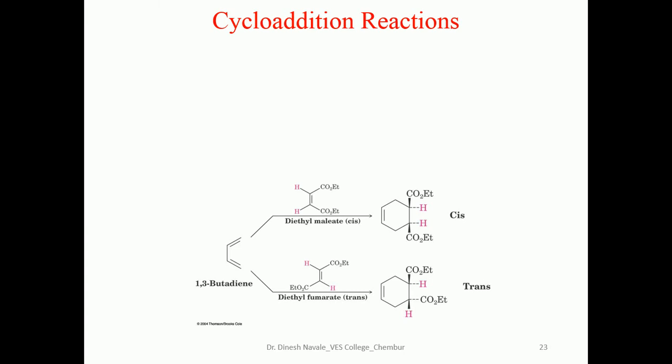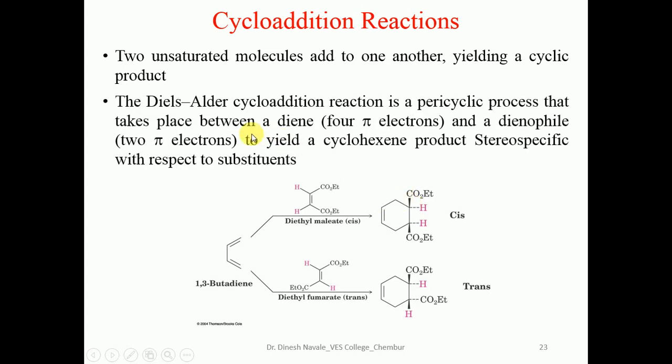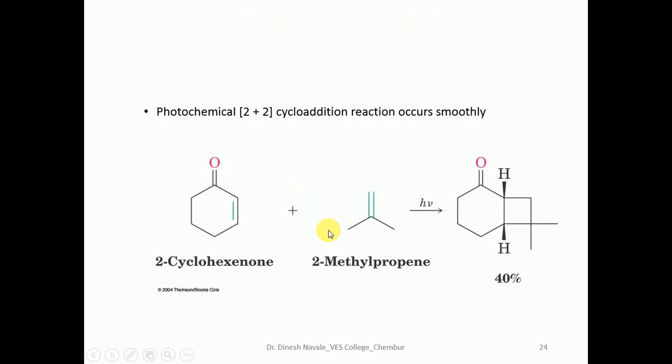In cycloaddition reactions, two unsaturated molecules add to one another yielding a cyclic product. So we get the formation of a cyclic product. The Diels-Alder reaction is one example of a cycloaddition reaction. They are normally carried out using photochemical reactions. So this is one example of the photochemical 2+2 cycloaddition reaction.